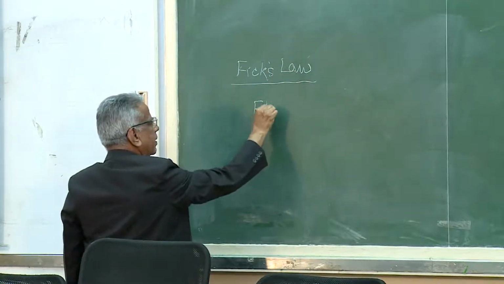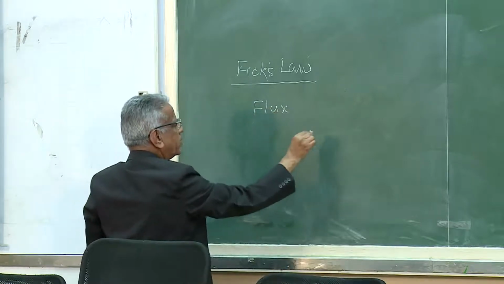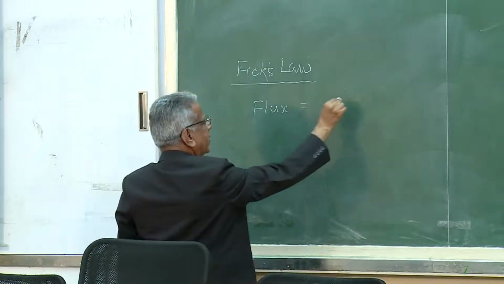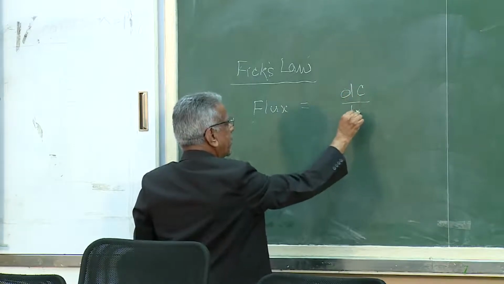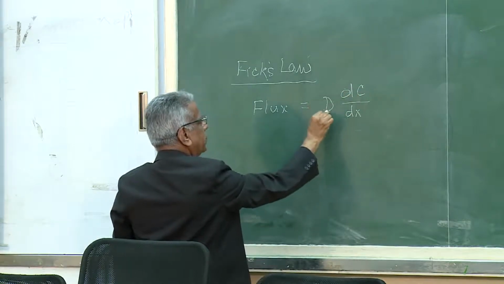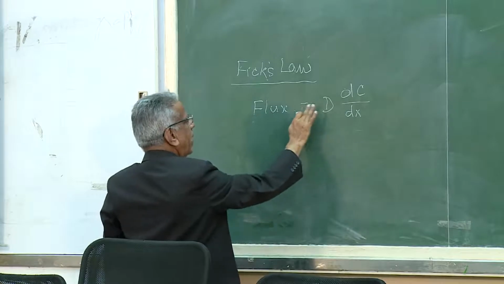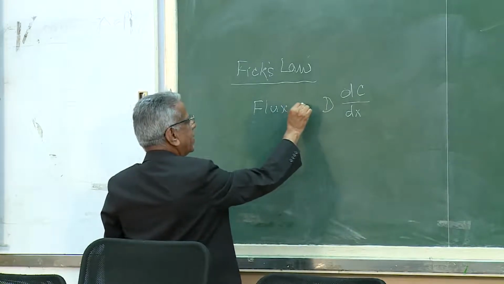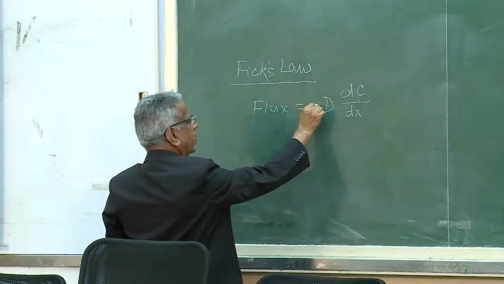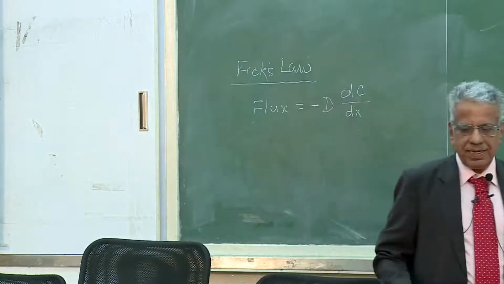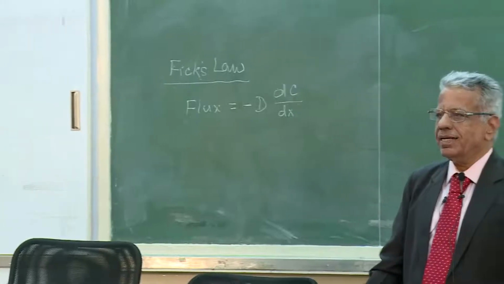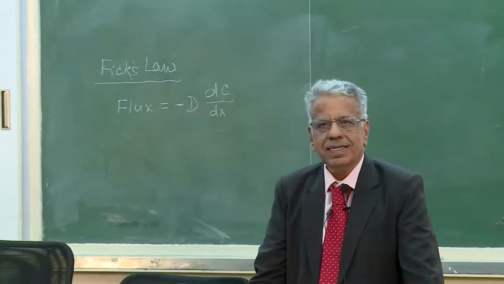Flux is proportional to concentration gradient. So, let us write this as dC by dx, and the proportionality constant is the diffusion coefficient, and the flux is in the reverse direction of the concentration gradient, and therefore, the negative sign.